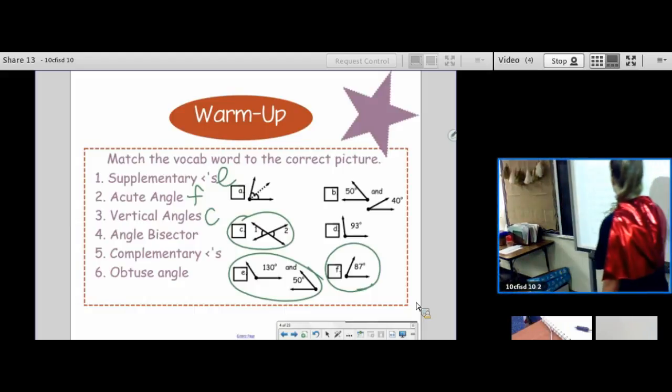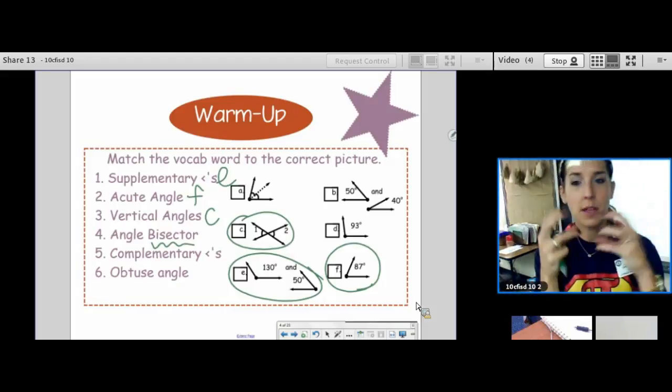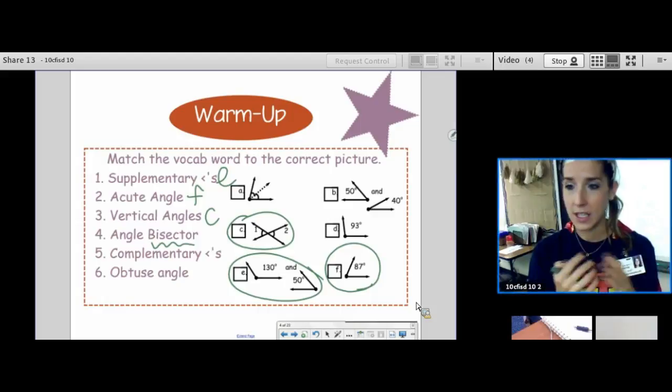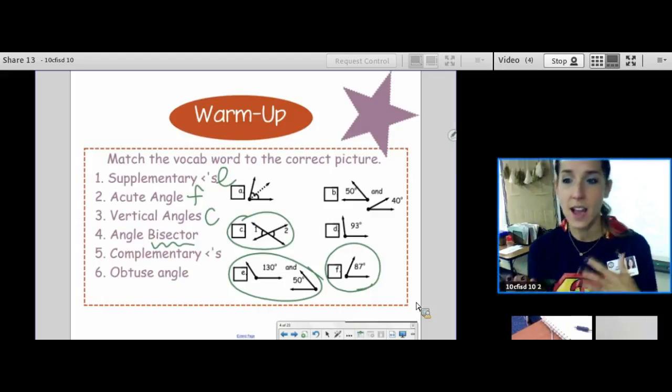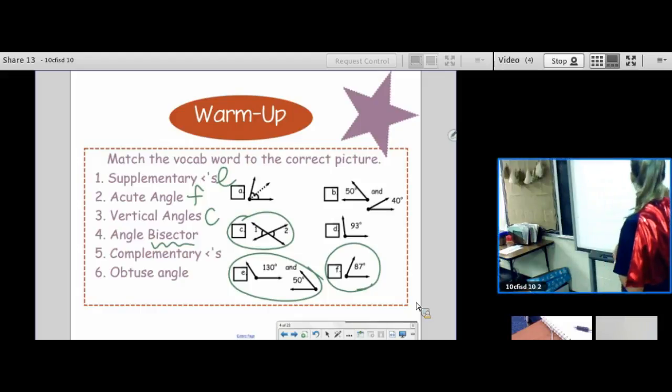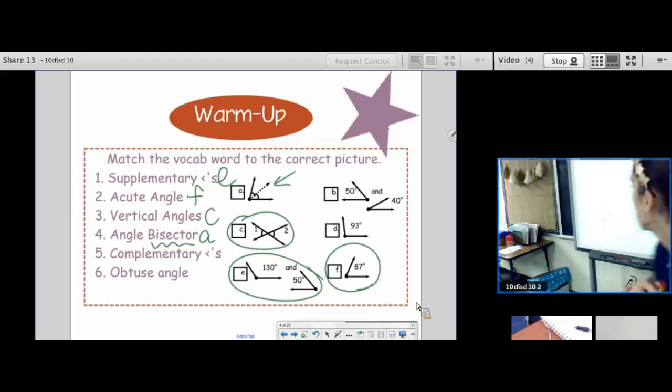Angle bisector. Now, bisector is not a new word. Angle is not a new word, but you might not have put them together before. So a bisector is a ray that cuts an angle in half. Bisect, cut in half. So that's what this picture is trying to show right here, an angle being cut in half by that dotted line. The dotted line would be the bisector.